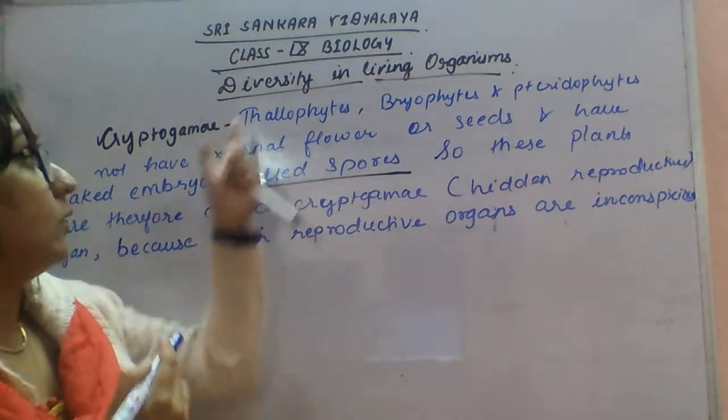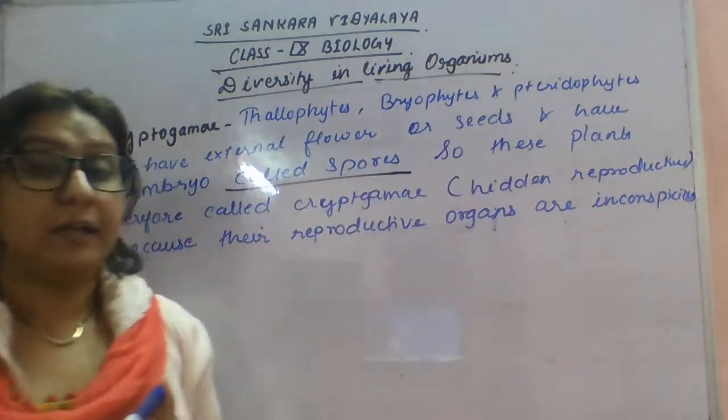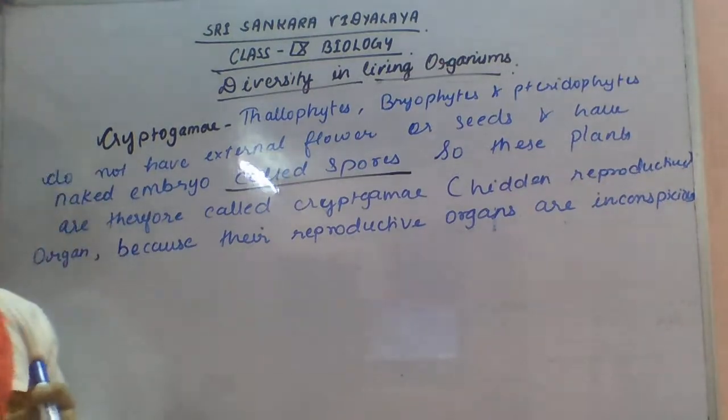So thallophytes, bryophytes, and pteridophytes come in the category of cryptogamy.